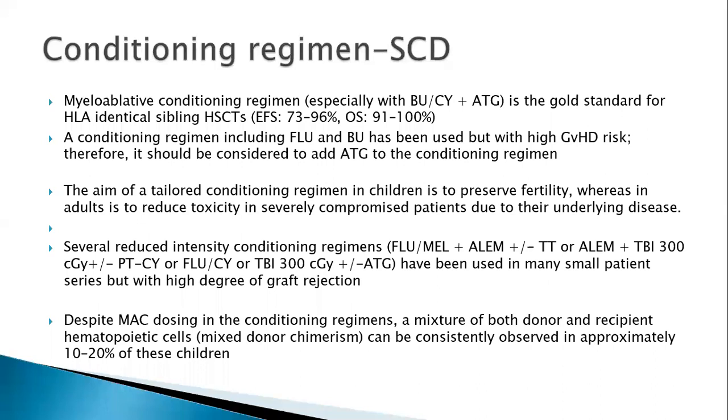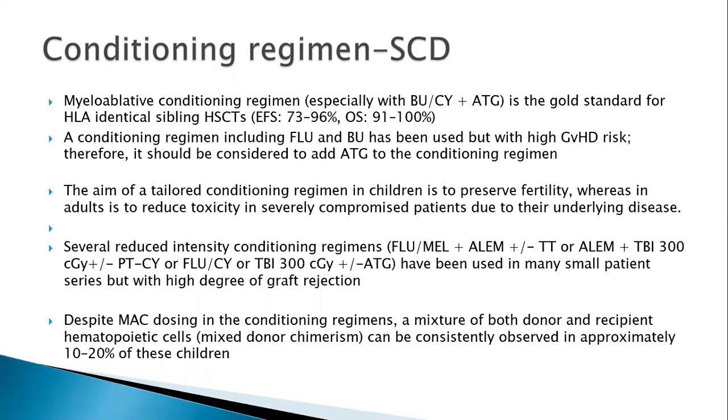The event-free survival is excellent, somewhere between 75 to 95%. The overall survival is almost 90 to 100%. Now, to decrease the risk of conditioning regimen toxicity, you can go for a less intensive regimen, including Flu-Bu, fludarabine and busulfan, but again there is increased GVHD risk. So you always add ATG to the conditioning regimen. Sometimes you want to tailor the regimen because you want to preserve fertility, or in adults to reduce toxicity in severely compromised patients due to underlying disease. Then you can still consider Flu-Bu with ATG.